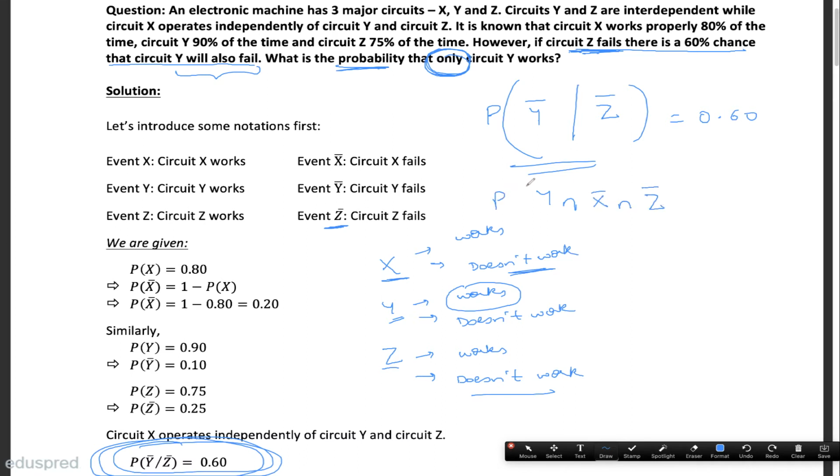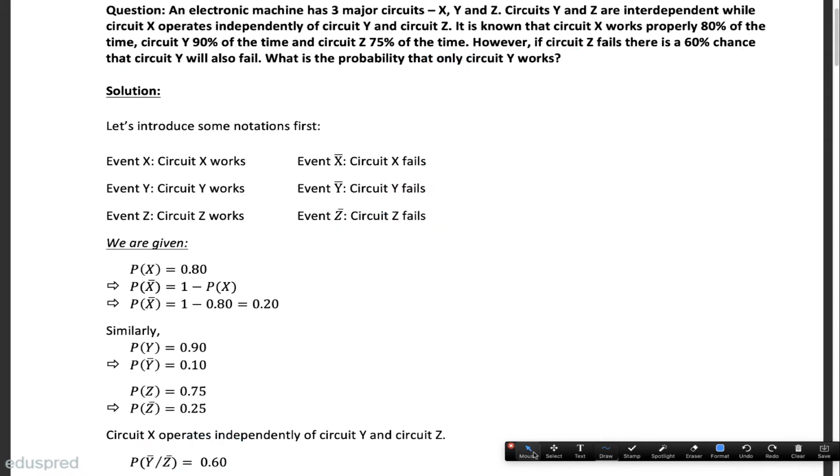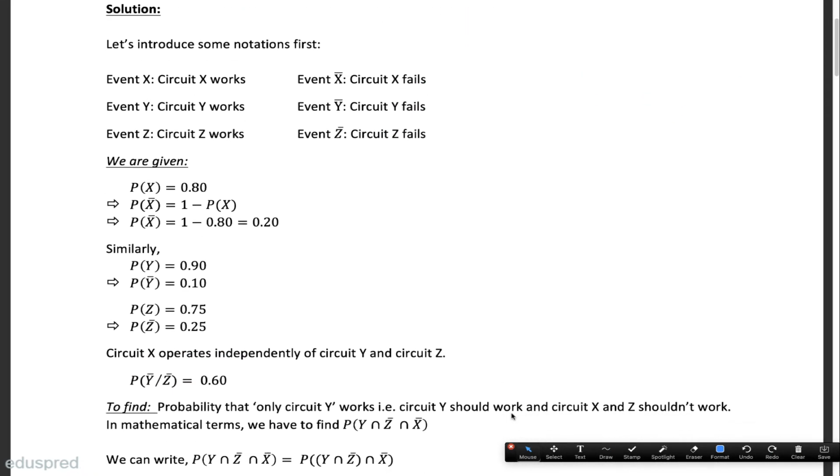Okay, so this is the probability that we have to find. We have to find the probability of Y intersection X bar intersection Z bar. This means the probability of Y working and X failing and Z failing. That's what they are asking us to find. Let me scroll a bit. So this is what we have to find.